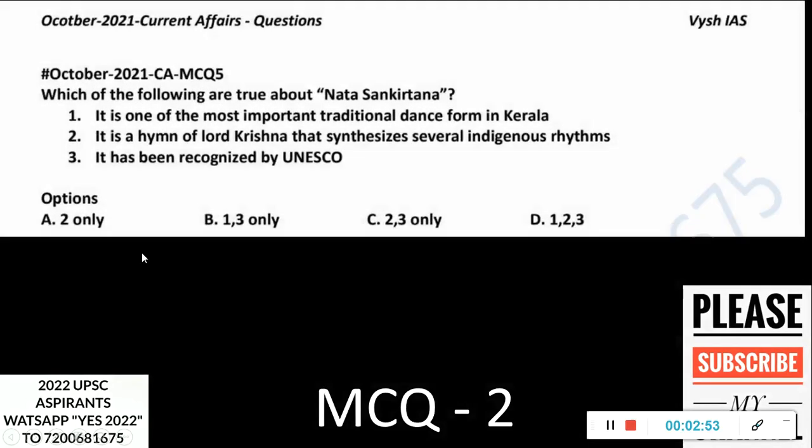Question number 2. Which of the following are true about Nata Sankirtana? It is one of the most important traditional dance forms in Kerala. It is a hymn of Lord Krishna that synthesizes several indigenous rhythms. It has been recognized by UNESCO. A similar kind of question came 2-3 years back in UPSC. The options are: 2 only, 1 and 3 only, 2 and 3 only, 1, 2 and 3.